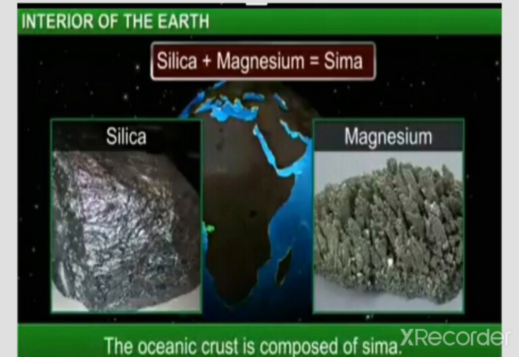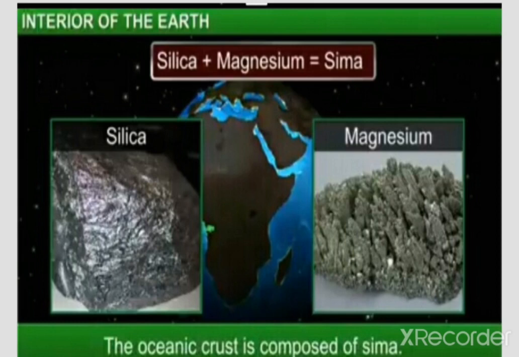Clear? Then there is a discontinuity between mantle and core too. This discontinuity was discovered by the scientist Gutenberg, and so it is known by his name. So students, in this way we come to know that the layers of the earth are not continuous.